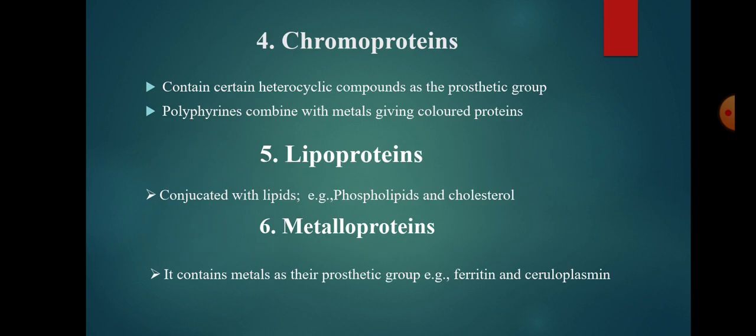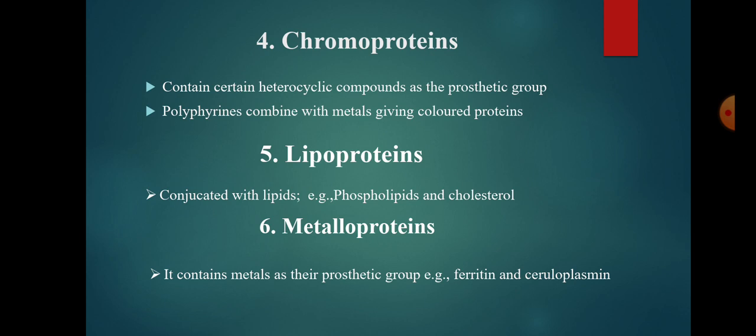The next one is chromoproteins. These proteins contain certain heterocyclic compounds like porphyrin as the prosthetic group. This porphyrin combined with metal gives rise to colored proteins, the chromoproteins. Examples of chromoproteins are hemoglobin, melanoprotein, flavoprotein, cytochrome and chlorophyll.